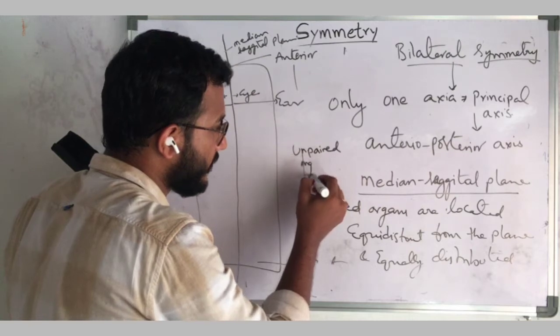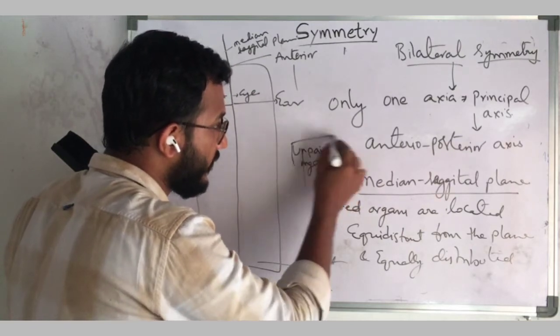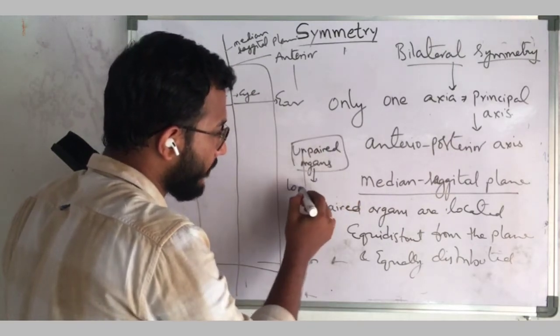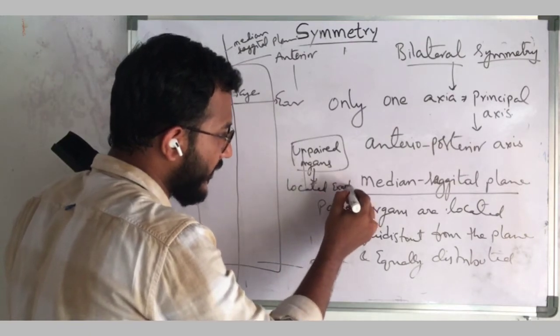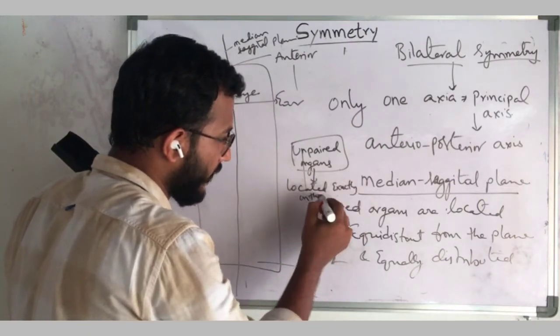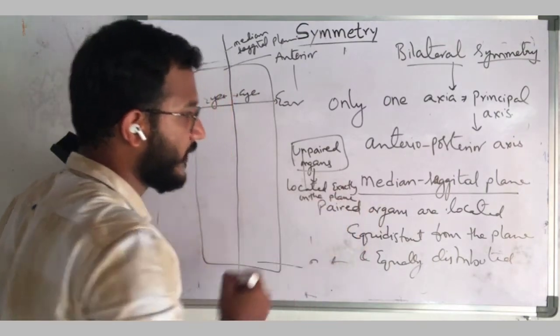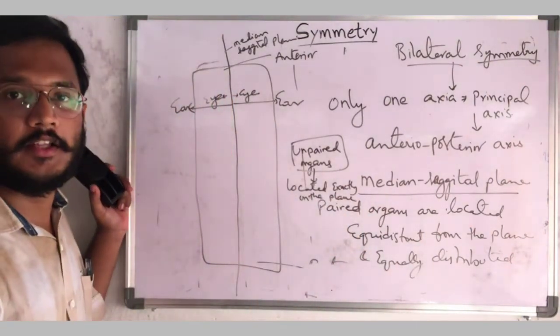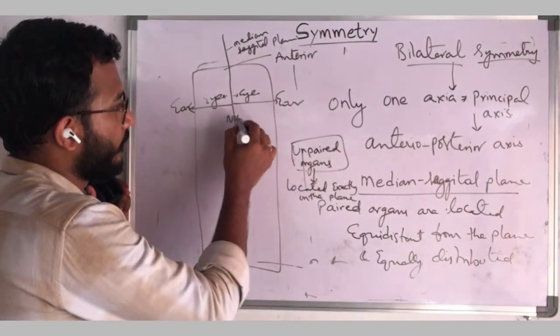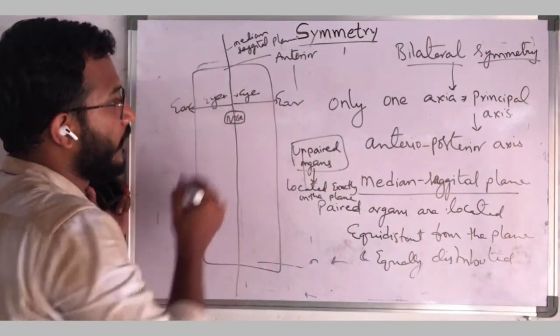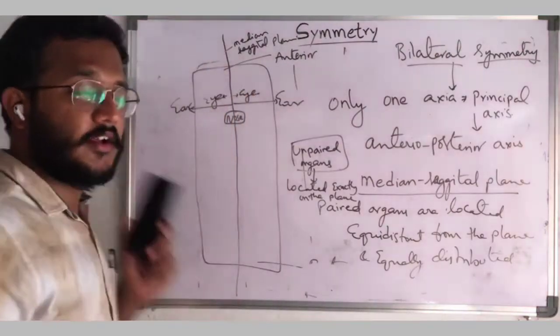Unpaired organs are located exactly on the plane. For example, here we have nose.